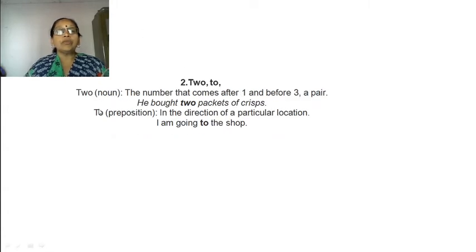Two: the number that comes after 1 and before 3. A pair. He bought two packets of crisps. To: this is a preposition, in the direction of a particular location. I am going to the shop. To, two.